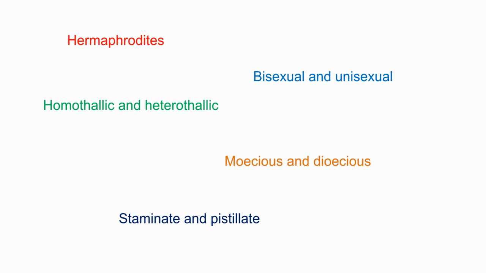In the next video, we will continue with gametogenesis and understand about the type of cell division that occurs in haploid and diploid organisms during gametogenesis, that is, during gamete formation.